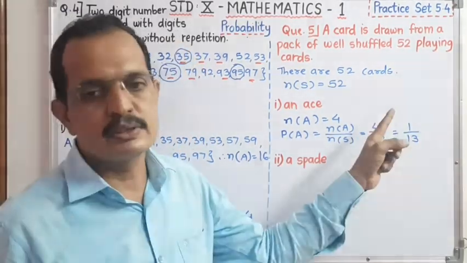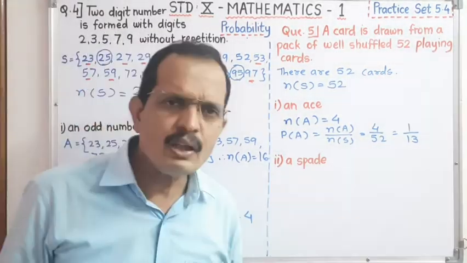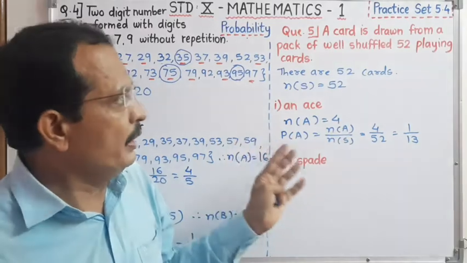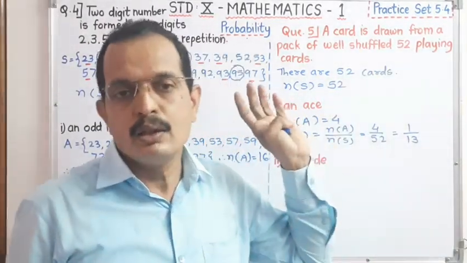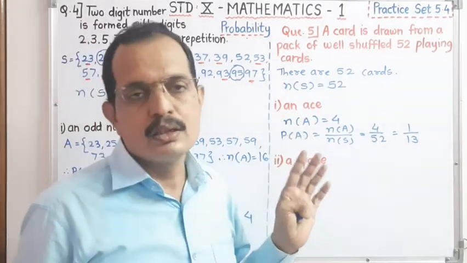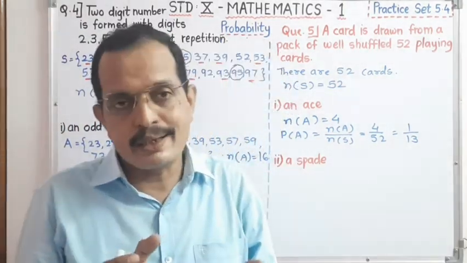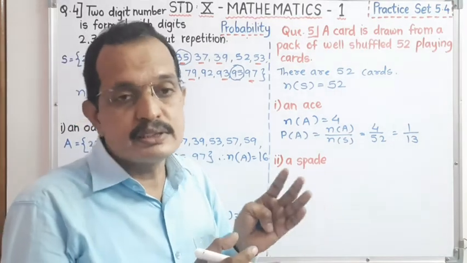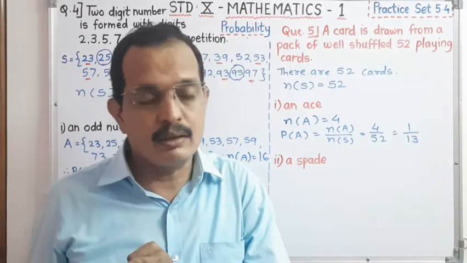Now see, a spade. Dear student, I have already explained to you in detail about the playing cards. Total 52 playing cards are divided into two parts according to the color: 26 are of red color and 26 of black color.